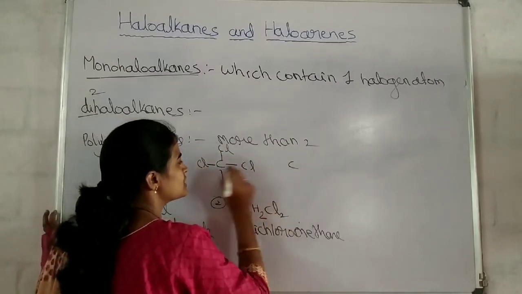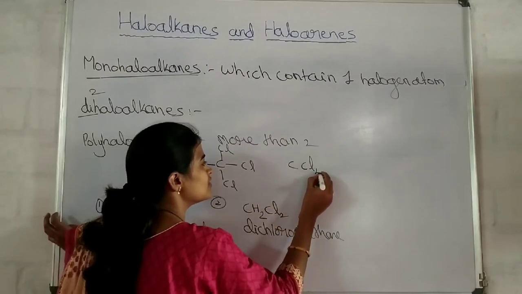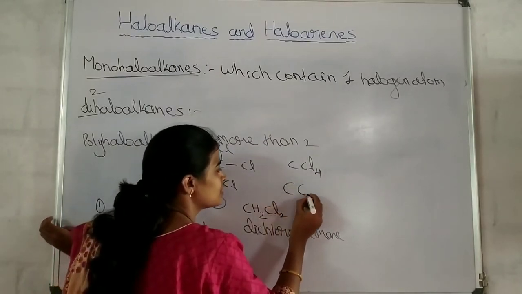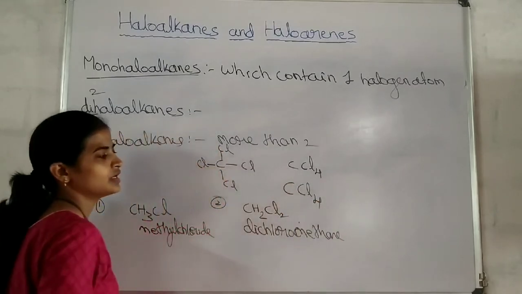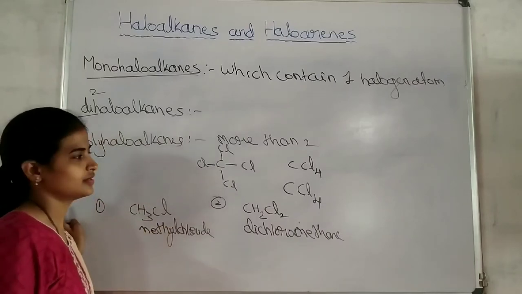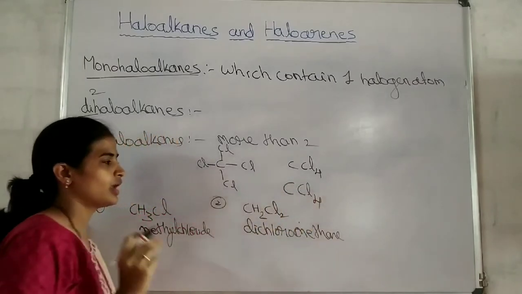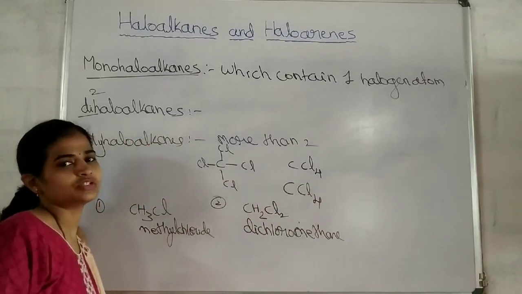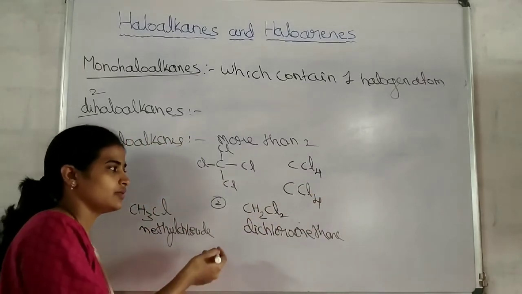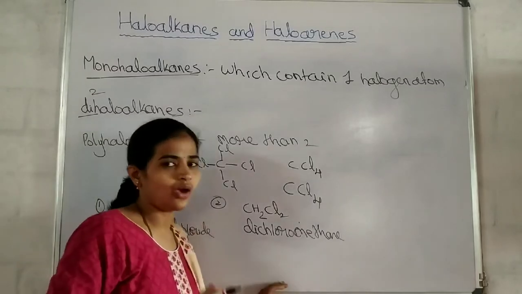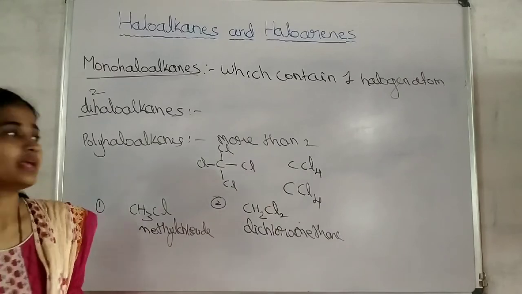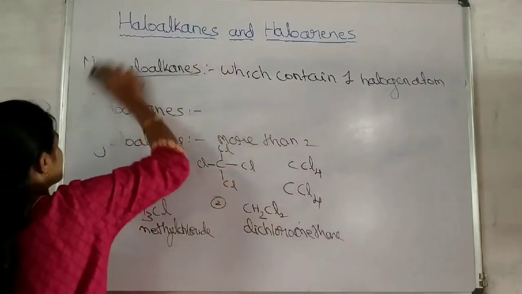What is the formula of this? CCl4, isn't it? What is the name of this? Carbon tetrachloride. Okay? It is one of the solvents used in organic chemistry. Carbon tetrachloride, or it can also be named as tetrachloromethane. Okay? This is about the classification based on the number of halogen atoms present.